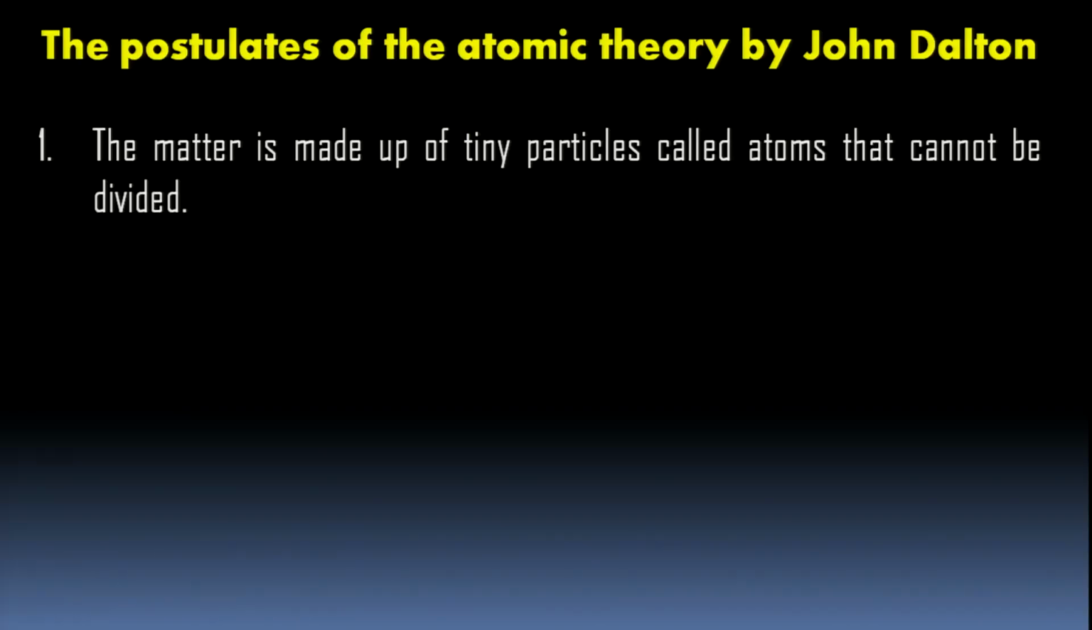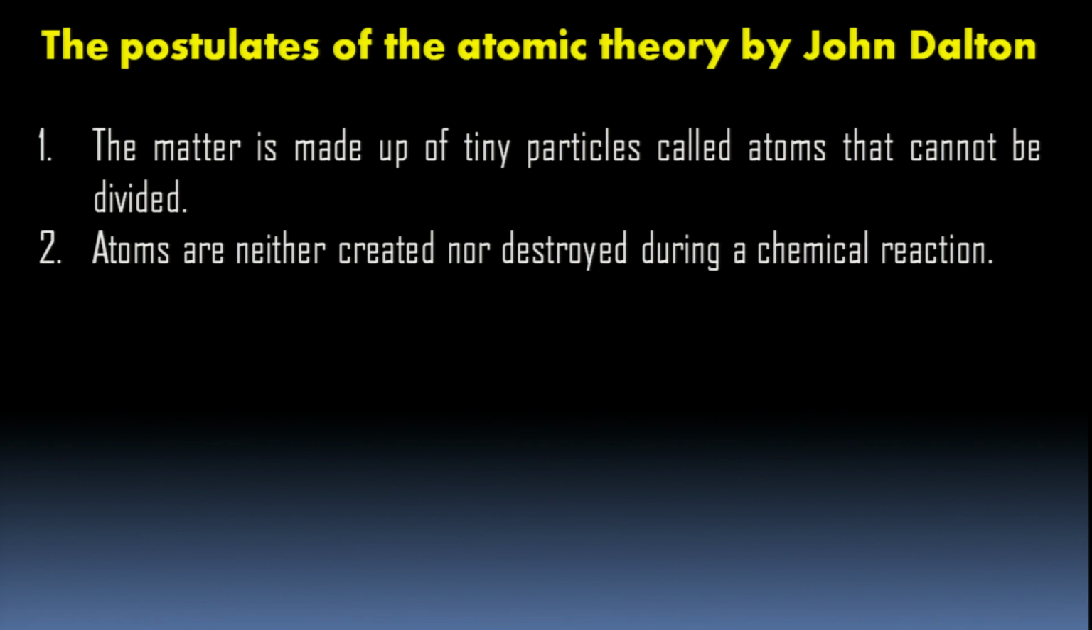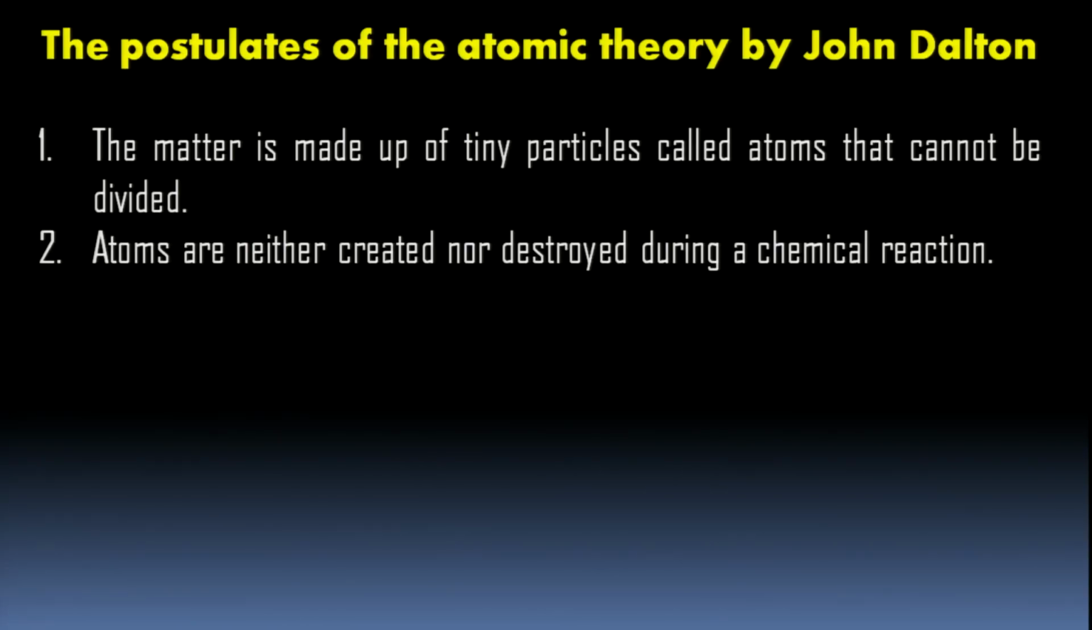Now, let's see. What are the postulates of atomic theory by John Dalton? The matter is made up of tiny particles called atoms that cannot be divided further. We have discussed that. Atoms are the teeniest particle and cannot be divided further. First, children, let us see and learn the postulates. Then we'll come to the description of that. Atoms are neither created nor destroyed during a chemical reaction.